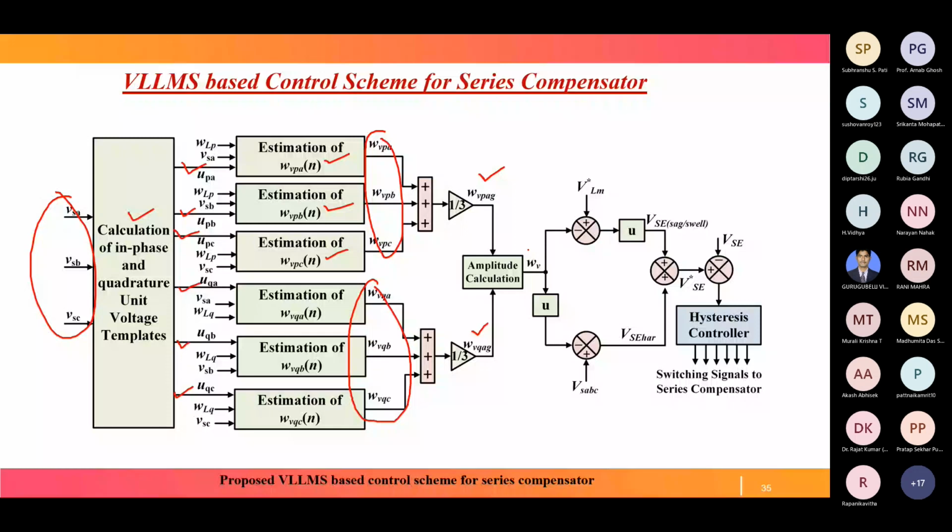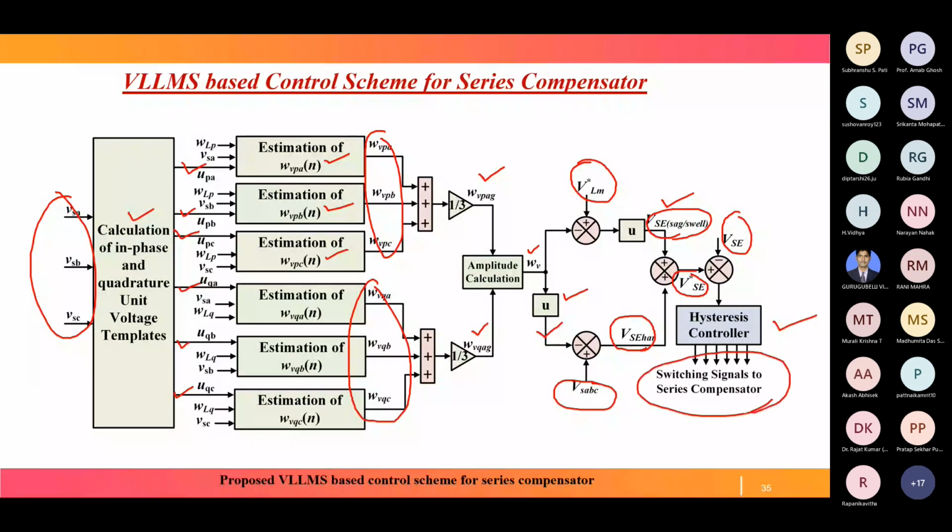This signal is compared with the actual VS ABC, and their error is the VSC harmonic signal. So this is the VSC harmonic signal, and this is the VSC sag-swell signal. These two are added to generate the VSC reference signal. This VSC reference signal is compared with the actual VSC and fed to the hysteresis current controller for switching signal generation for the series compensator. In this way, the switching signal for the series compensator is generated.